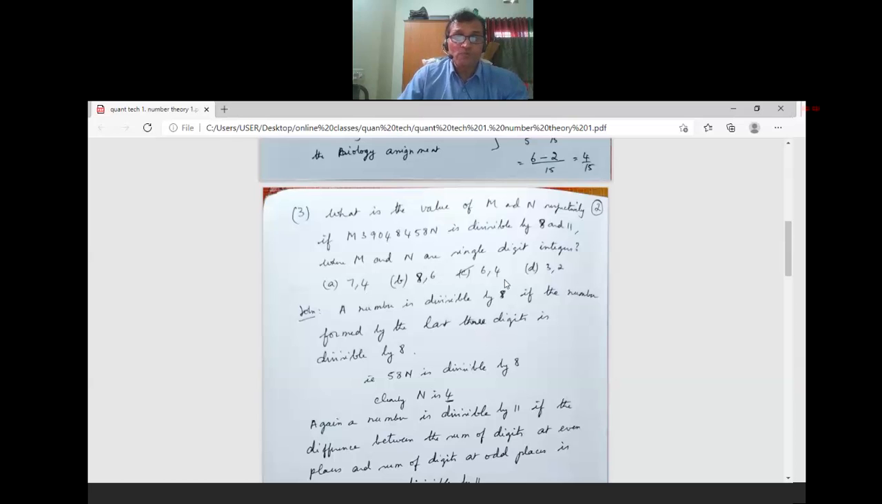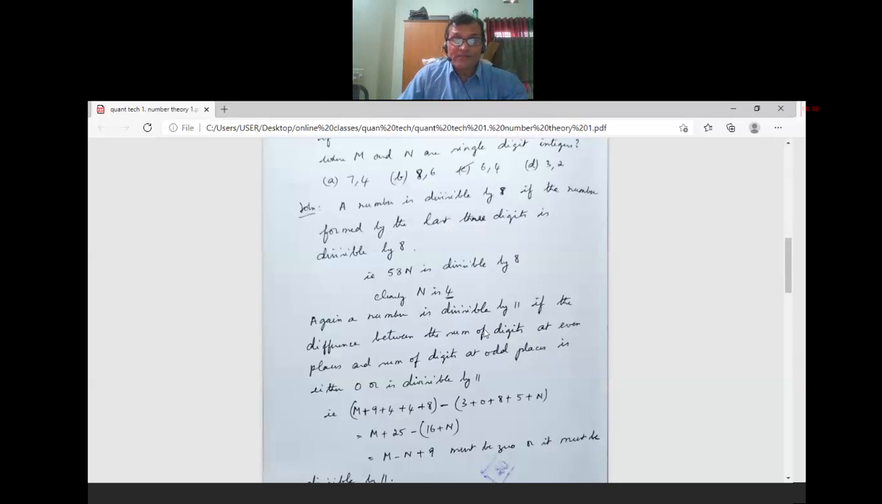Now see here, a number is divisible by 8 if the number formed by the last 3 digits is divisible by 8. So what happens here? 58N is divisible by 8. So from where did we get this rule?